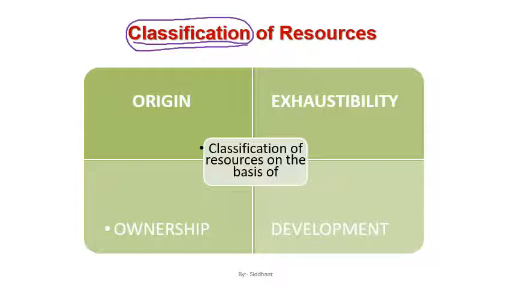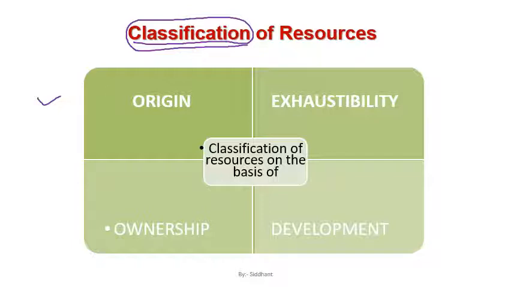Since you know that in types, we have two types: natural and human. In natural we have renewable and non-renewable. In non-renewable we have recyclable and non-recyclable. In renewable we have continuous and biological. In biological we have natural vegetation and wildlife. And in human we had structure and institution, as well as quantity and quality. Now this is classification in terms of different basis.